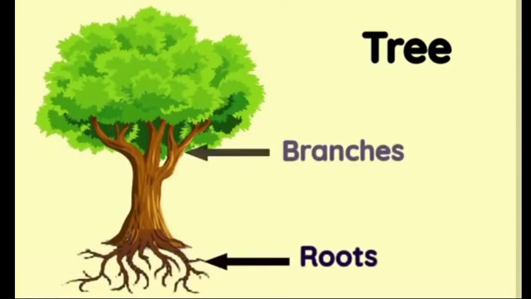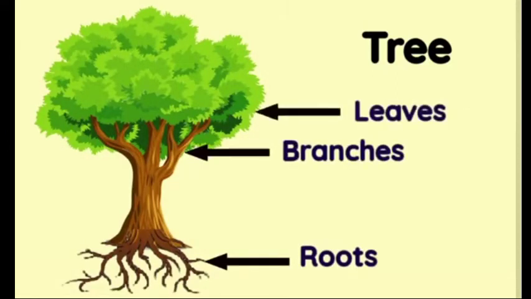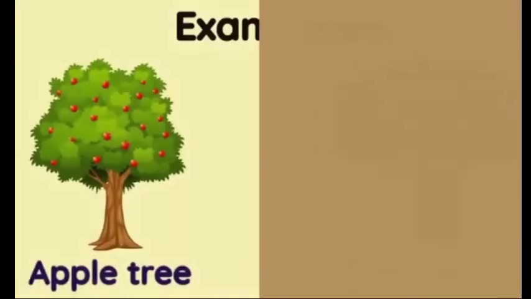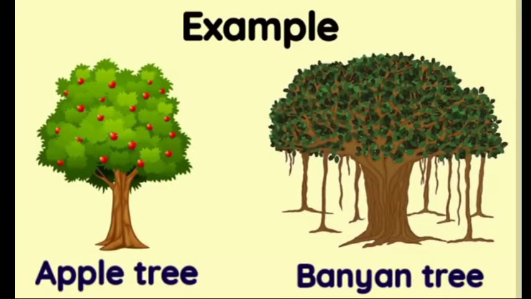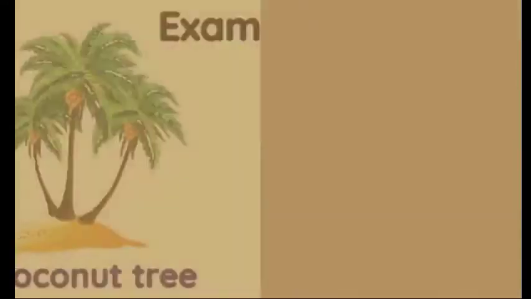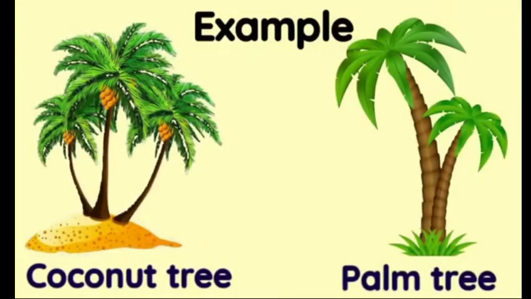They have roots, branches, leaves, and a hard woody stem called trunk, such as apple tree and banyan tree. However, a few big trees do not have branches, such as coconut tree and palm tree.